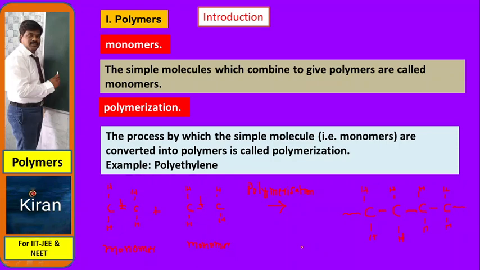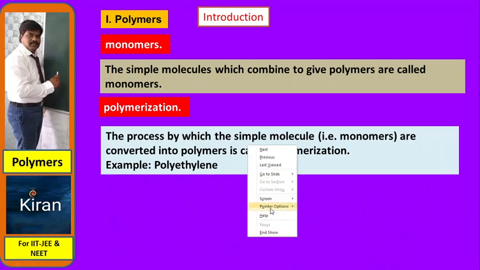Like this, many monomers combined together give a big molecule. That big molecule is known as a polymer. You can write it like this. One more, the IUPAC representation, I am going to show you: how the polymerization method is represented.